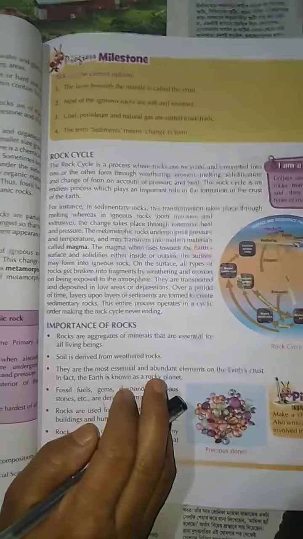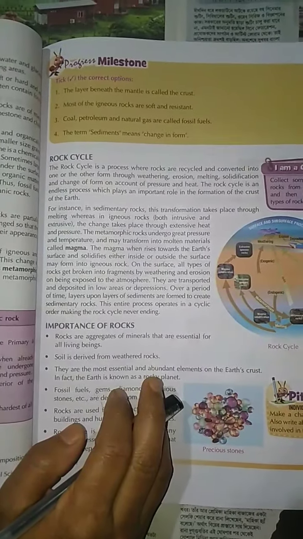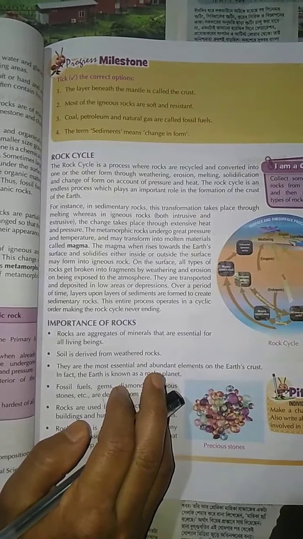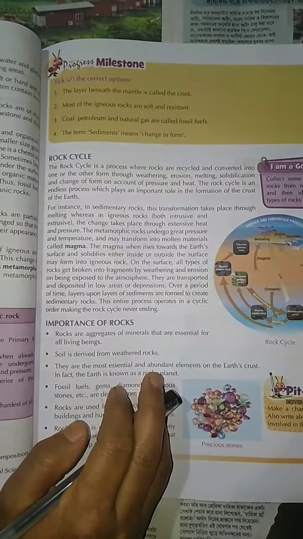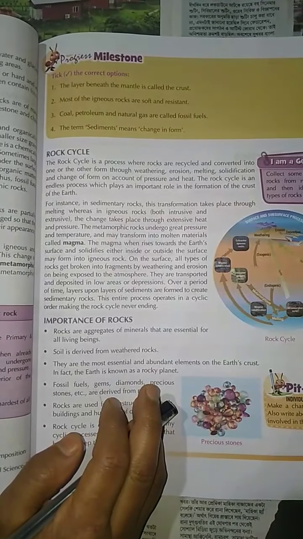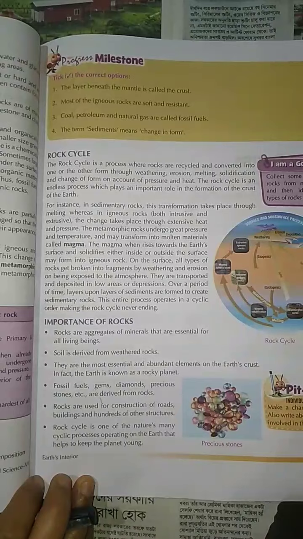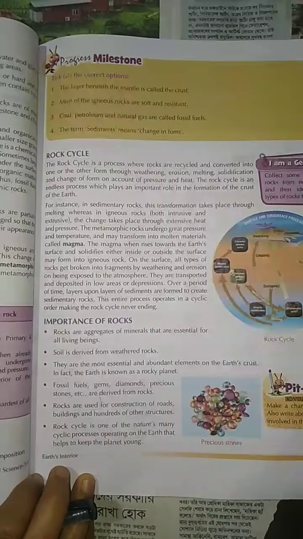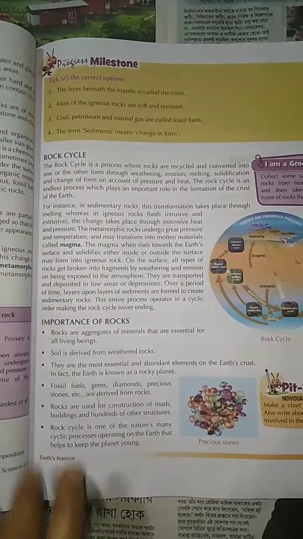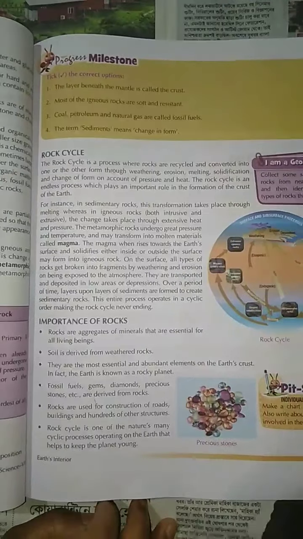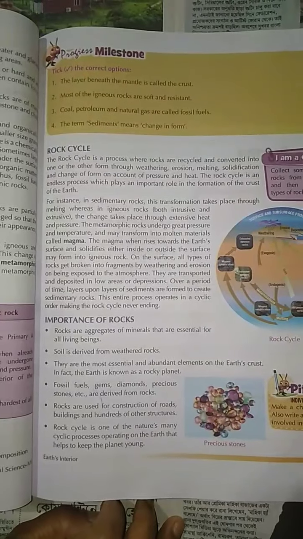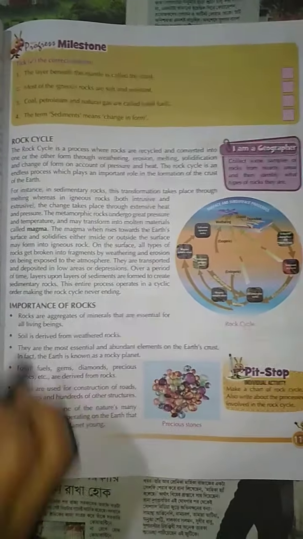From sedimentary rocks, transformation takes place through melting, whether it's igneous rocks, both intrusive and extrusive, and change takes place through extensive heat and pressure. Then the metamorphic rocks undergo great pressure and temperature and transform into molten material called magma. Magma rises through the earth's surface. The solidification, either inside or outside the surface, may form igneous rock.